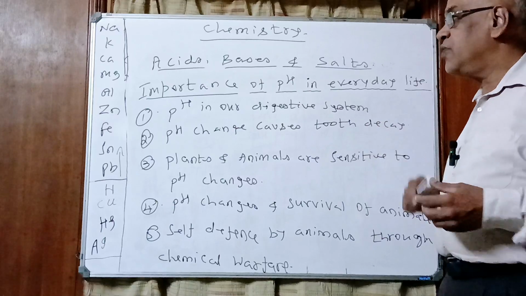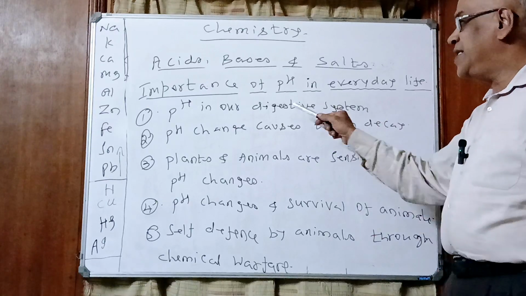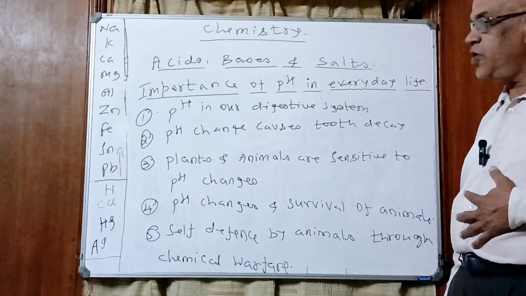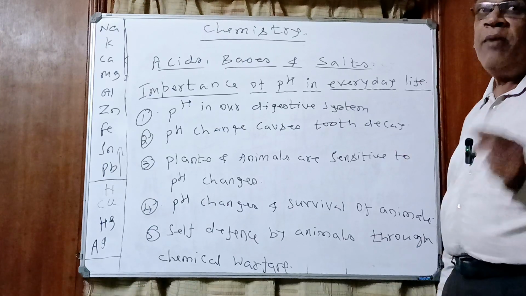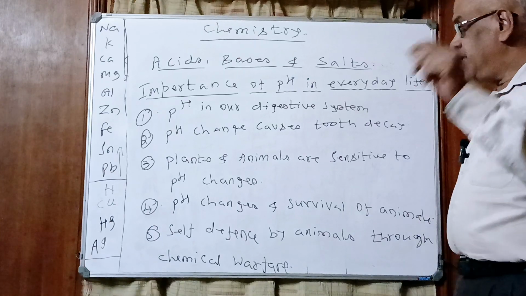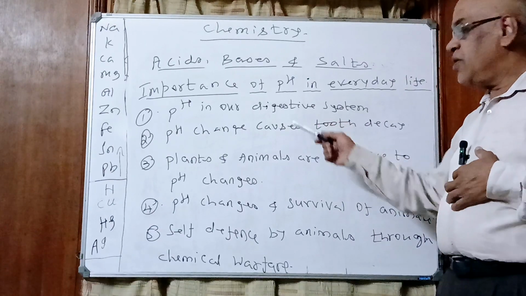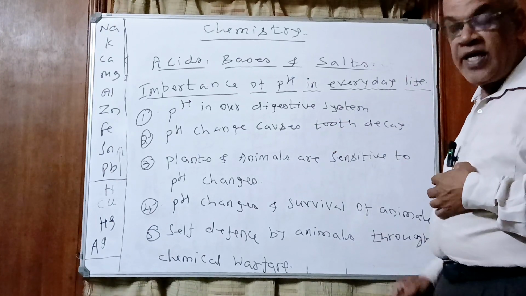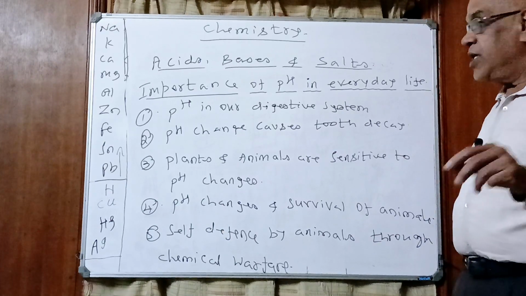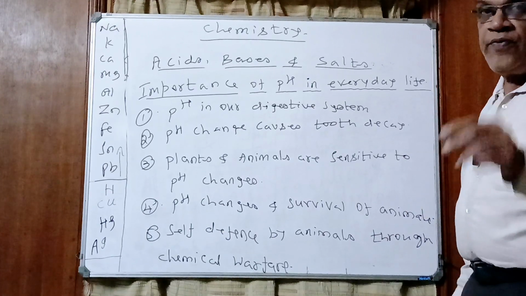In biology also we study this, children. HCl is produced in the stomach. Why is HCl produced? Because it makes the enzyme pepsin active. Pepsin is an enzyme. What happens? HCl produced in the stomach makes the enzyme pepsin active, thereby pepsin digests proteins present in the food.